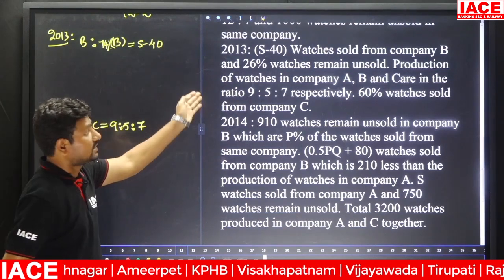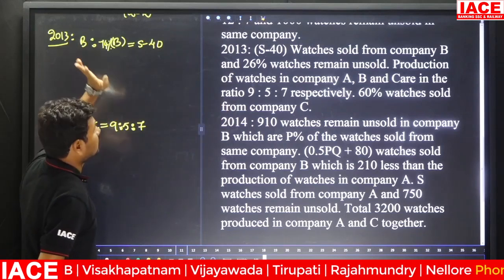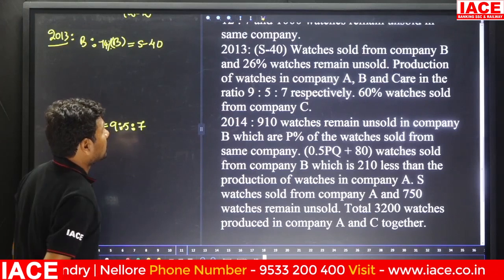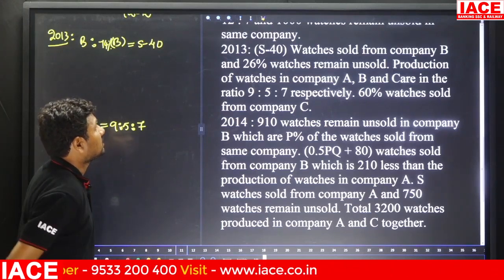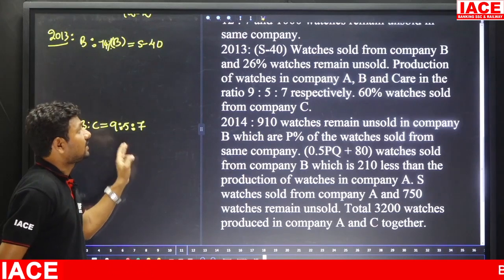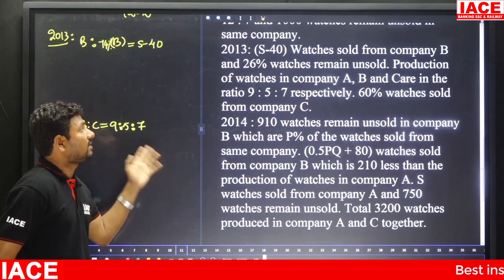Then 26% watches unsold means 74% is sold out. Production of watches in companies B, A is around 9:5:7 respectively. 60% watches sold from company C. Here for C, you can observe that it is 7x. In 7x, 60% is sold, which means 40% is unsold.